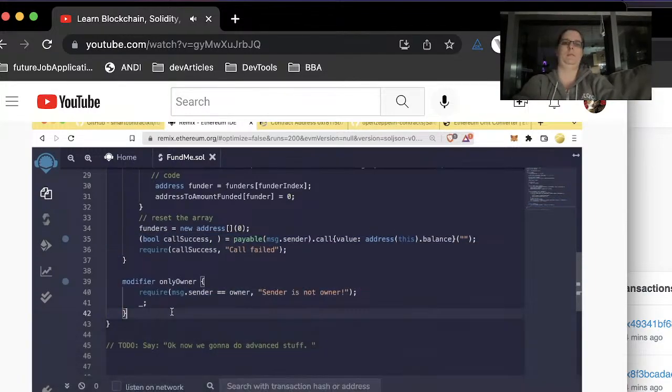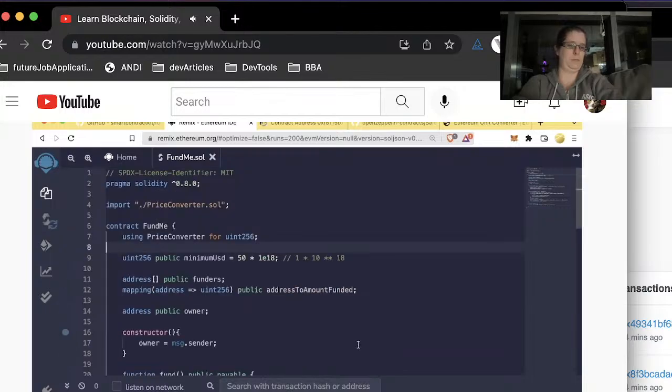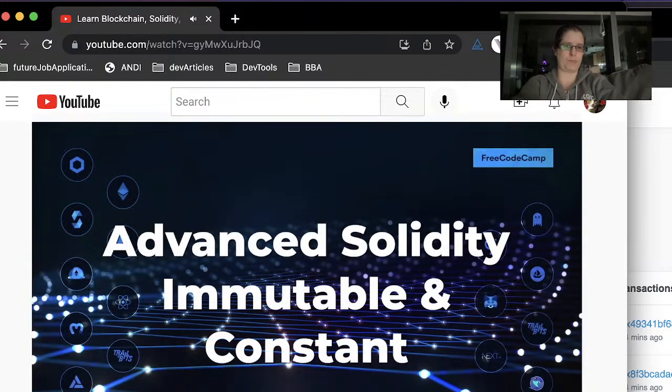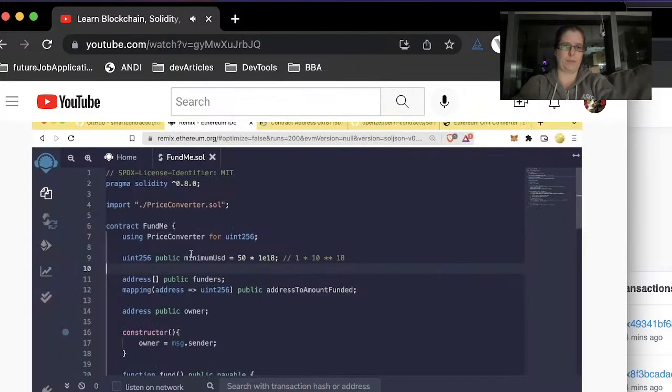This section is one of the tougher sections in this course. So if you completed this, you should be incredibly excited. We're going to go through our code now, and we're going to make a number of tweaks. Now, this section, we are going to do a little bit more advanced Solidity here. So if you get a little bit lost, don't sweat it too much. And feel free to try some of this stuff in the future on your own. We're going to modify this contract to make it a little bit more professional. It's not going to be end-to-end amazing, but it's going to be a little bit better. And you'll see why in a minute.